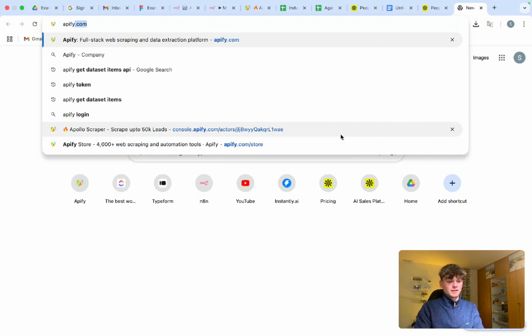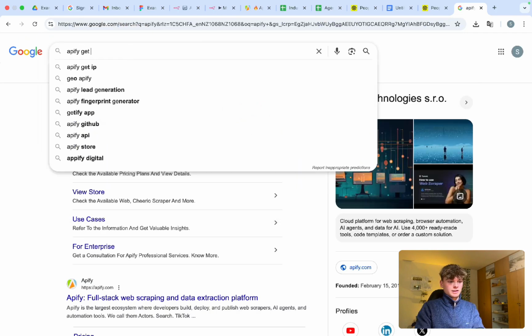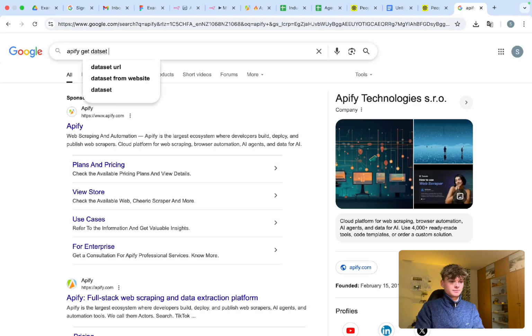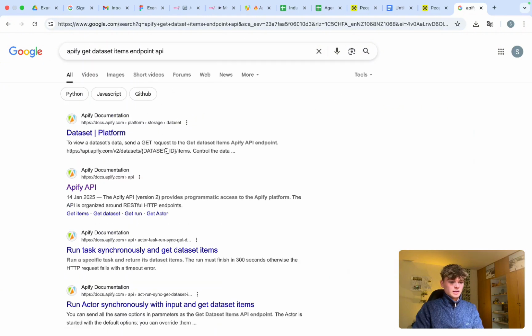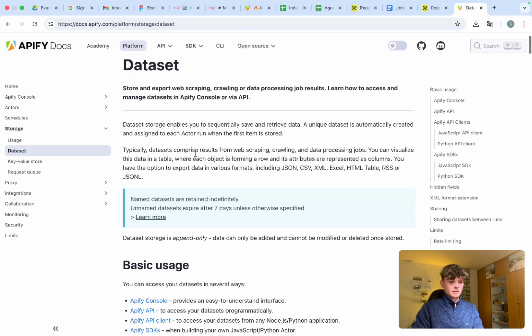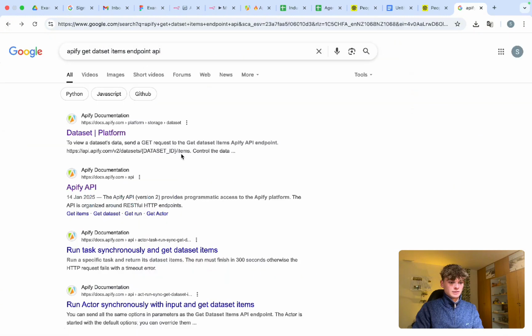Apify, get dataset items endpoint API. Okay, so we can see the URL is actually directly here. So I'm going to go back because I saw the URL. The URL is here, so if I copy that over,